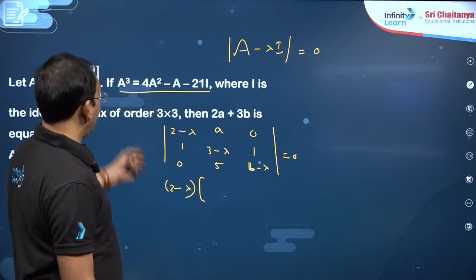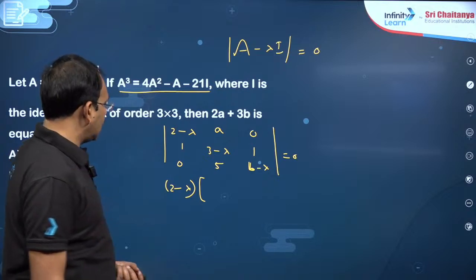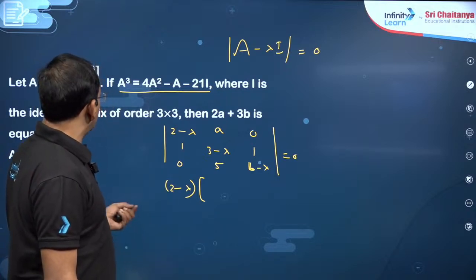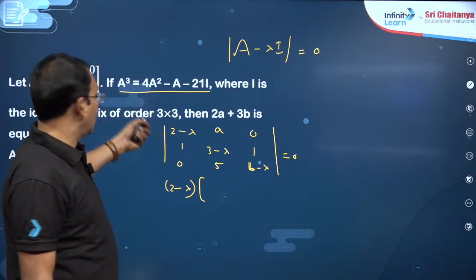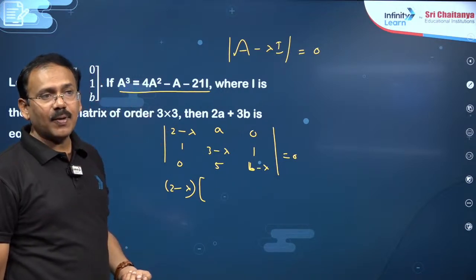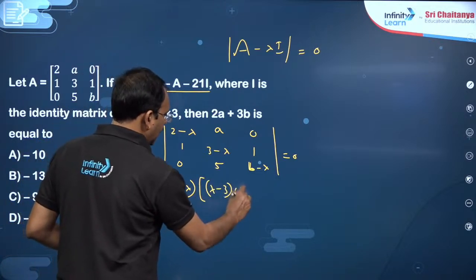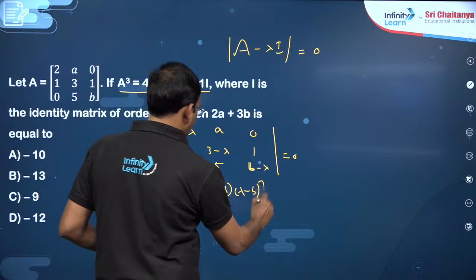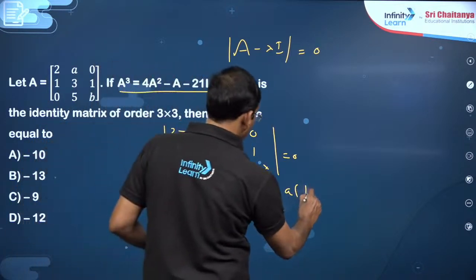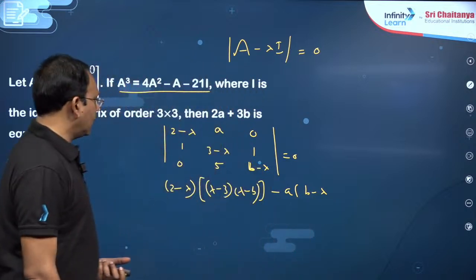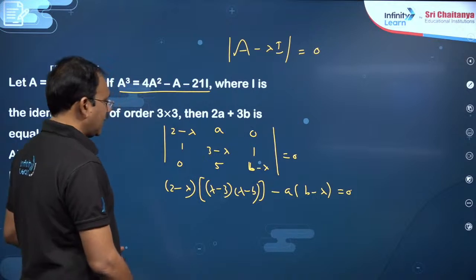So this has been given already, so he is asking here to find 2A and 3B. You can just simplify, actually the A square coefficient is going to be, you see, A cube minus 4A square, and minus 4 is going to be the determinant part. You can simplify this, this is lambda minus 3 into lambda minus B, minus A into B minus lambda, equal to 0. You just multiply, dear students.